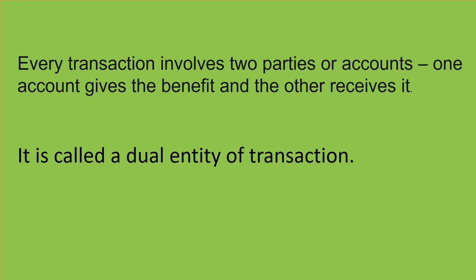For example, if we receive 25,000 from Mohan, this transaction affects two accounts. One, 25,000 is cash, so it will affect the cash account, and definitely if we have received it from Mohan, it will affect Mohan's account as well. So the cash account is receiving the benefit because cash is coming into the business, so the cash account will be debited, and Mohan's account is yielding a benefit, so his account will be credited.